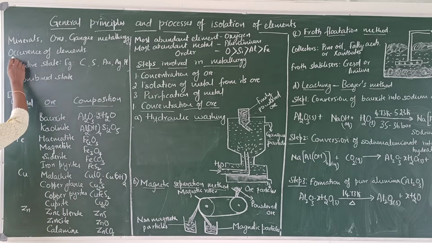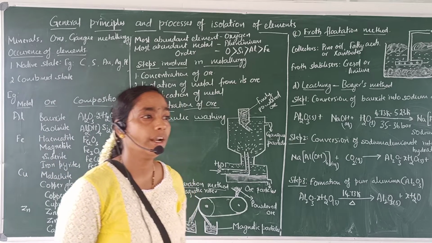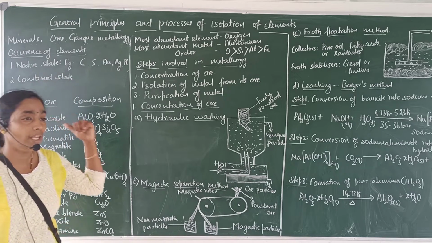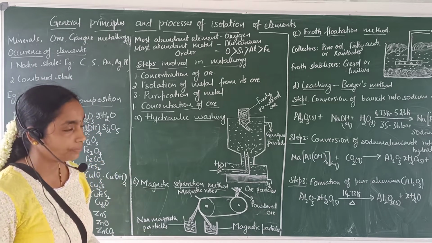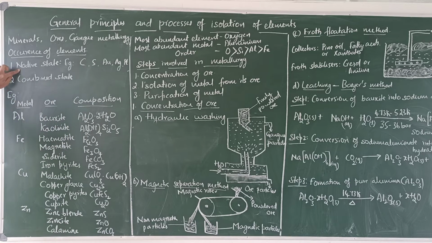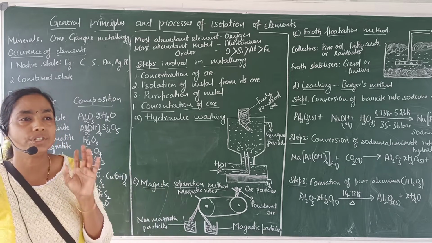The next, occurrence of elements. About 92 elements are present in the earth crust and 118 elements are now discovered. And these 92 elements are extracted from the earth crust and they exist in nature in two forms, native form and combined form. It is also known as native state or combined state. Native state means elemental state. That means most stable state.